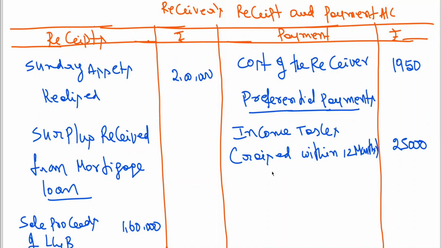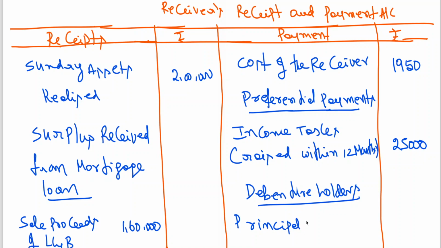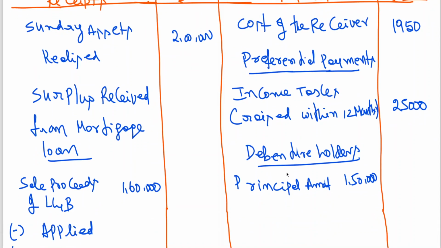So next, payment to debenture holders: principal amount 1,50,000 and interest for half year.